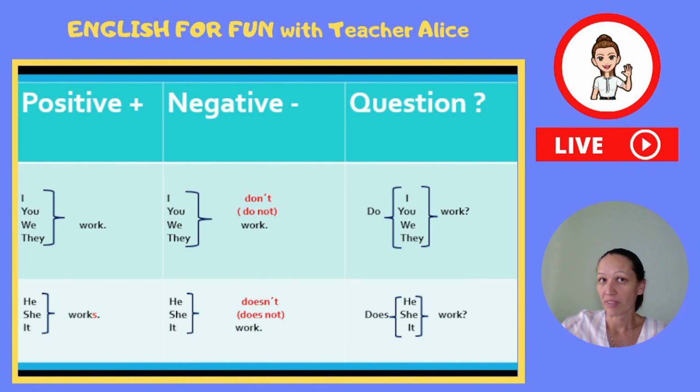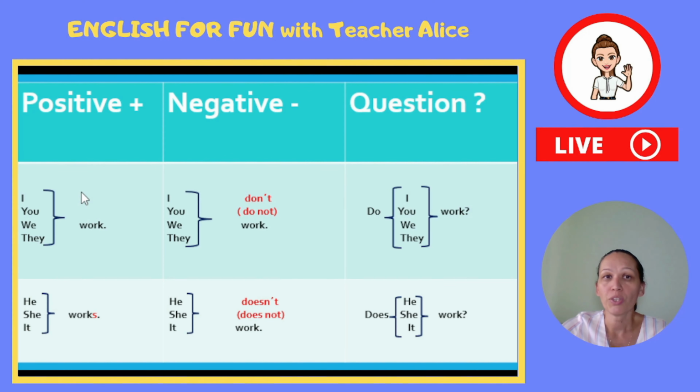Let's move to the second part, and in this part I'm going to explain how to form positive sentences, negative sentences, and questions. As you can see, here we have 3 columns: positive, negative, and question.